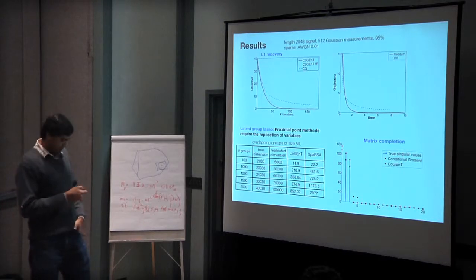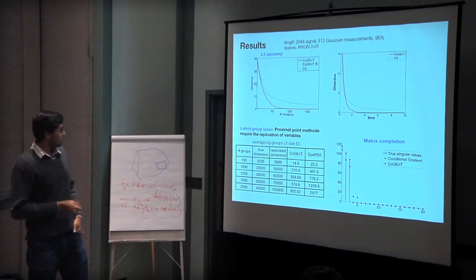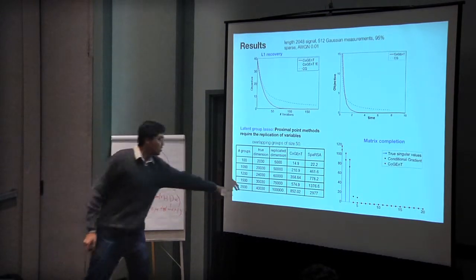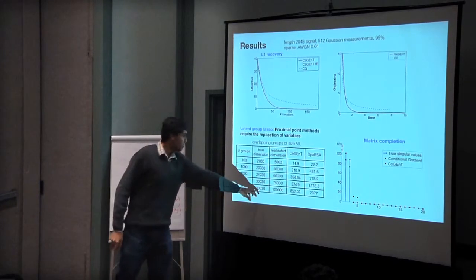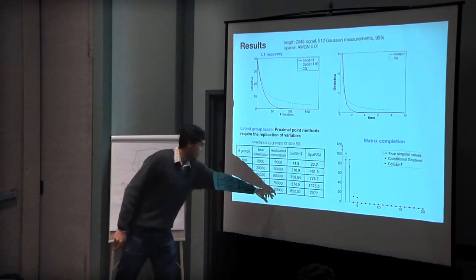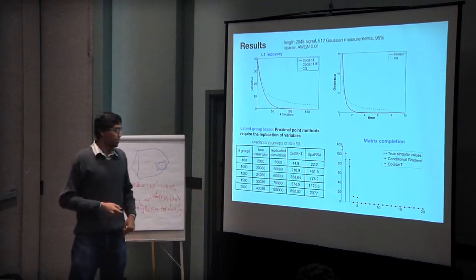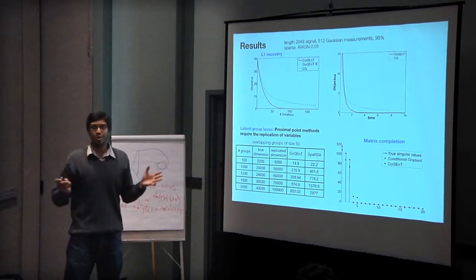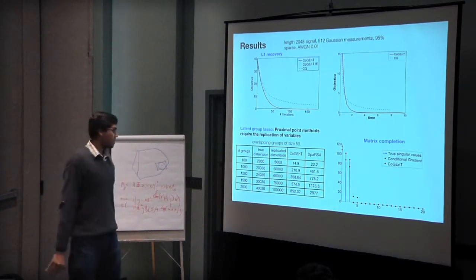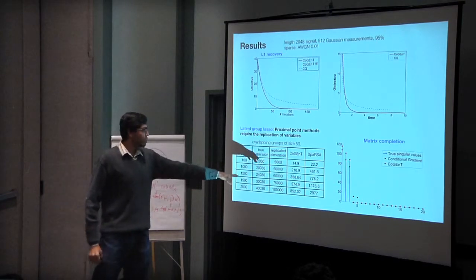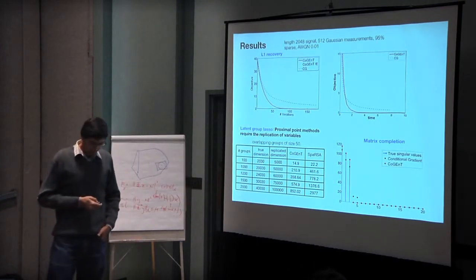So for example, if you have 2,000 groups, the original dimension would be something like 40,000, but if you want to do SpaRSA, the dimension ends up being 100,000. That significantly slows down the algorithm because you're moving these huge matrices around. So it takes like 850 seconds versus almost 3,000 seconds to solve.